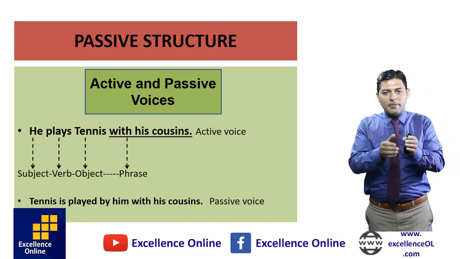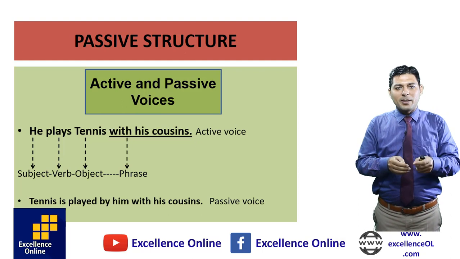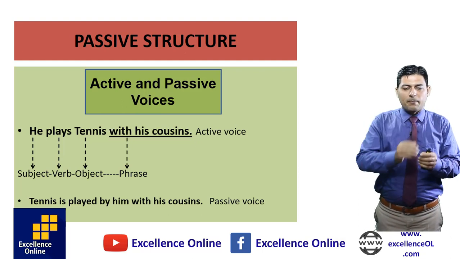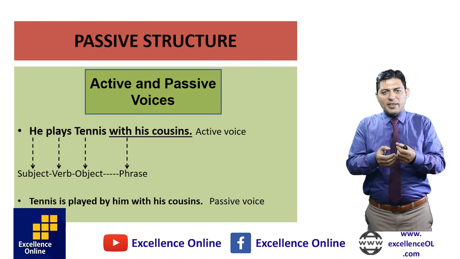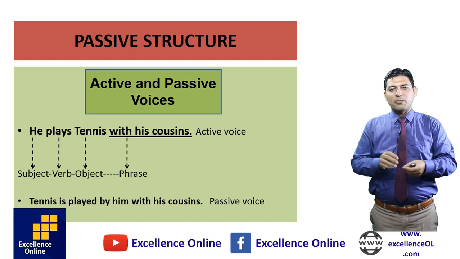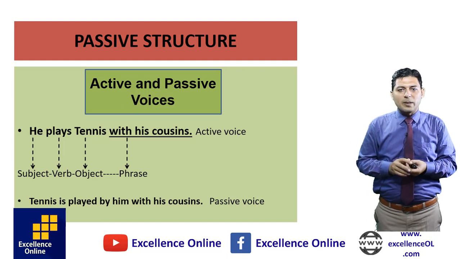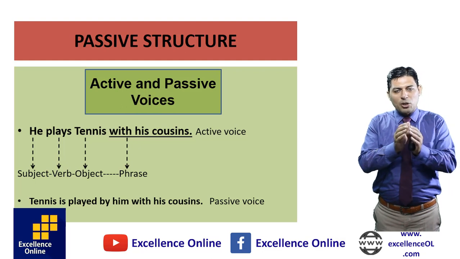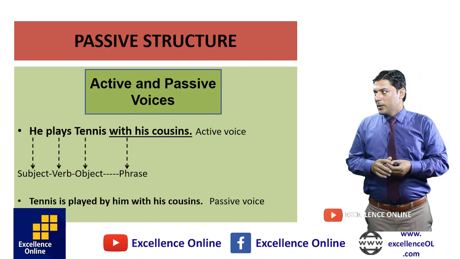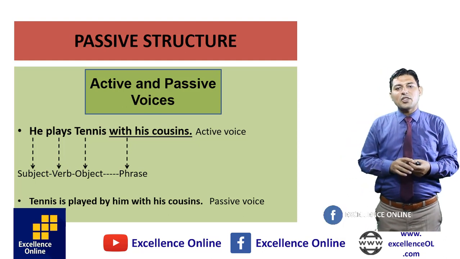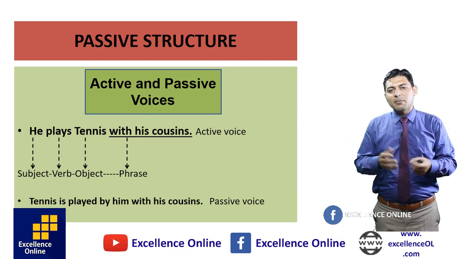How to change to passive voice we will discuss. This is only one example. First rule is subject and object replacement. Replace subject as well as object. Now he and tennis, we have a replacement. Second, we use helping verbs along with the third form of the verb, past participle, in all passive structures. If we have he plays tennis with his cousins, tennis is played by him with his cousins.